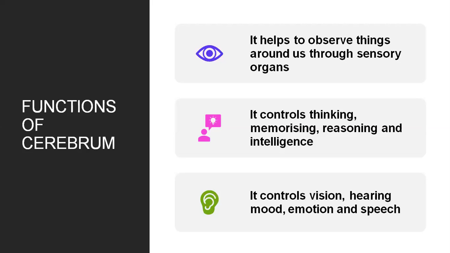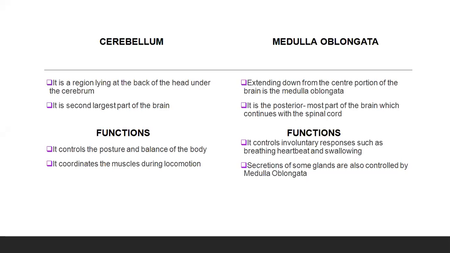Now we are coming on to the second part of the brain, that is cerebellum. It is a region lying at the back of the head under the cerebrum. It is the second largest part of the brain. What are its functions? Number one, it controls the posture and balance of the body. It coordinates the muscles during locomotion.